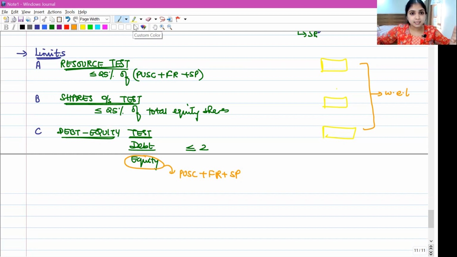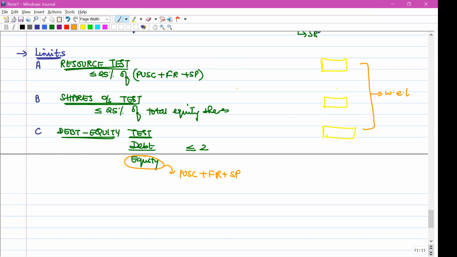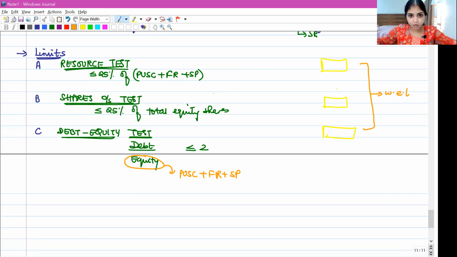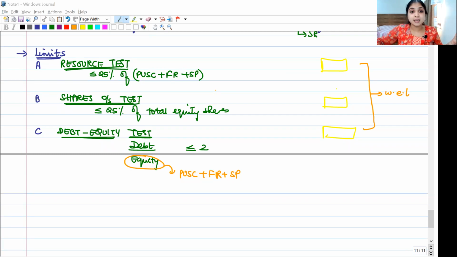The first test tells us that at the maximum, the company can utilize only 25% of paid up share capital plus free reserves plus securities premium account. The second test tells us at the maximum, my company can buy back only 25% of the total equity shares outstanding in that year.